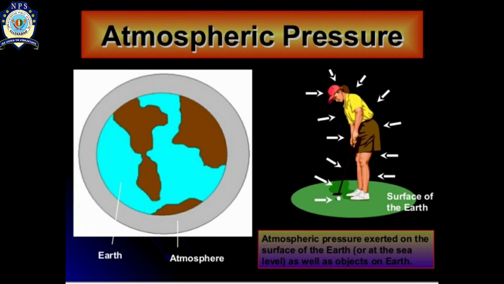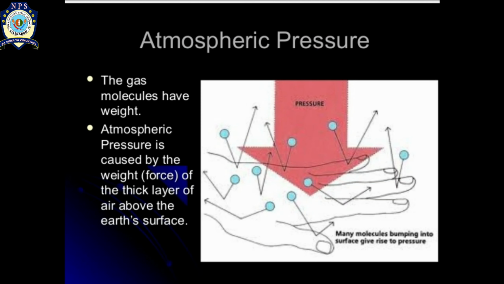Now let's learn about atmospheric pressure. The earth is surrounded by an air envelope, and this air envelope makes up the whole atmosphere. As the atmosphere has molecules in it, these air molecules exert pressure over the objects which are present on the earth. For easy understanding, let's see some more pictures about atmospheric pressure.